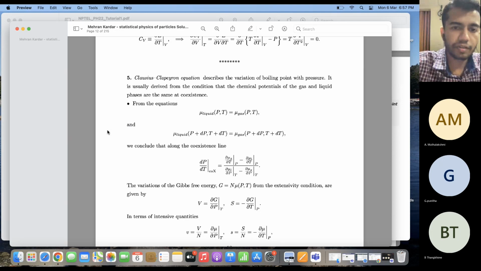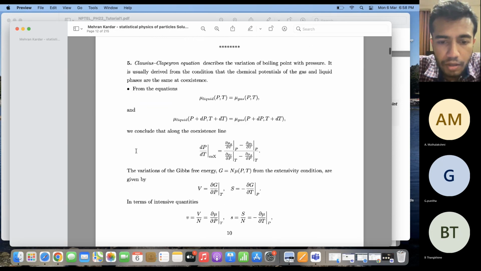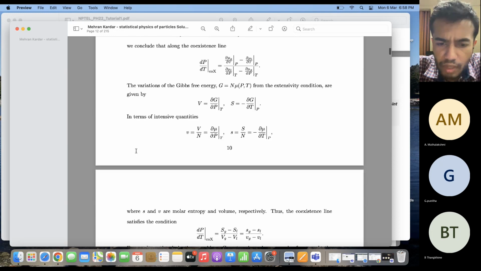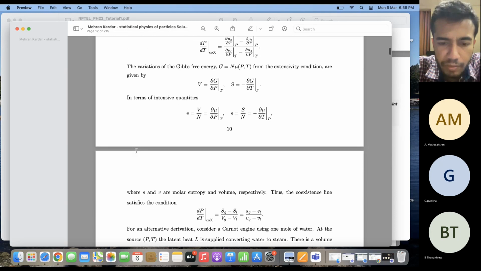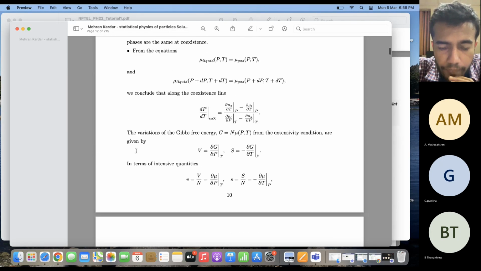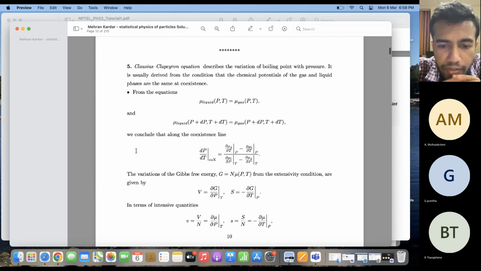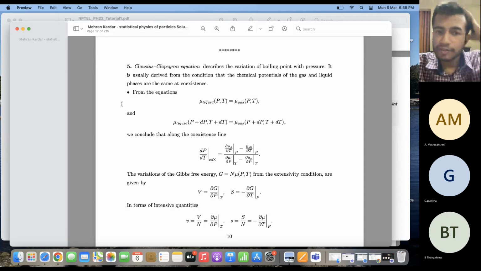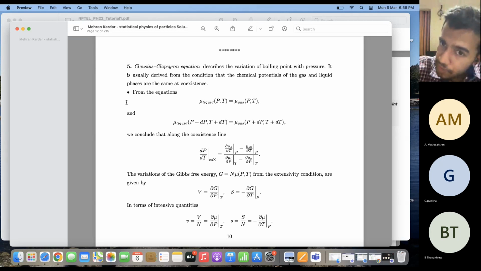This is based on the Clausius-Clapeyron equation. Have you read about the Clausius-Clapeyron equation? Okay, if you have not read about this, then I can give a small overview of it. The Clausius-Clapeyron equation basically describes the line of coexistence of two phases.